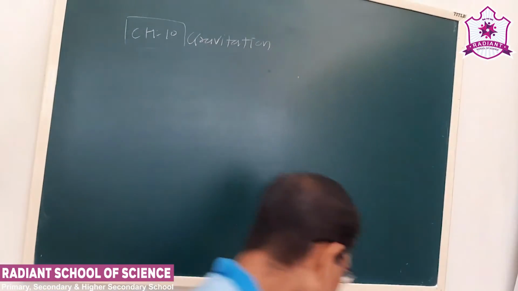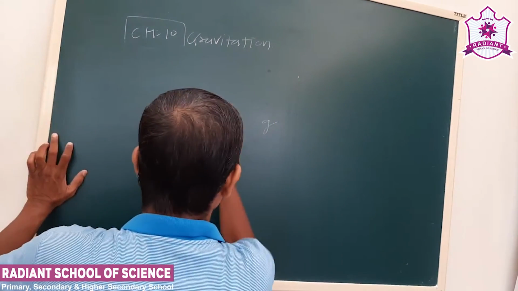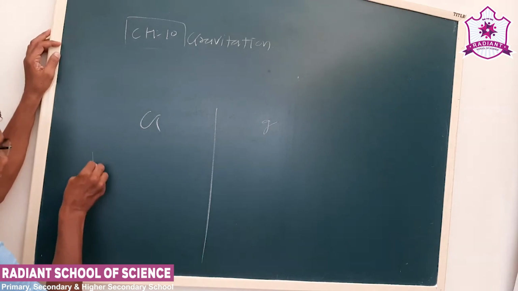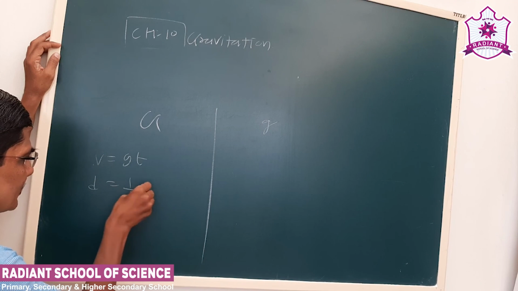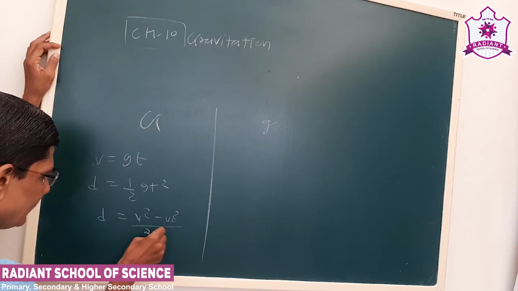So we talked about capital G and small g. Capital G is the universal constant of gravitation, small g is the gravitational acceleration. Then we talked about the equations of a free falling object: v is equal to gt, d is equal to half gt square, and d is equal to v square minus v0 square upon 2a.